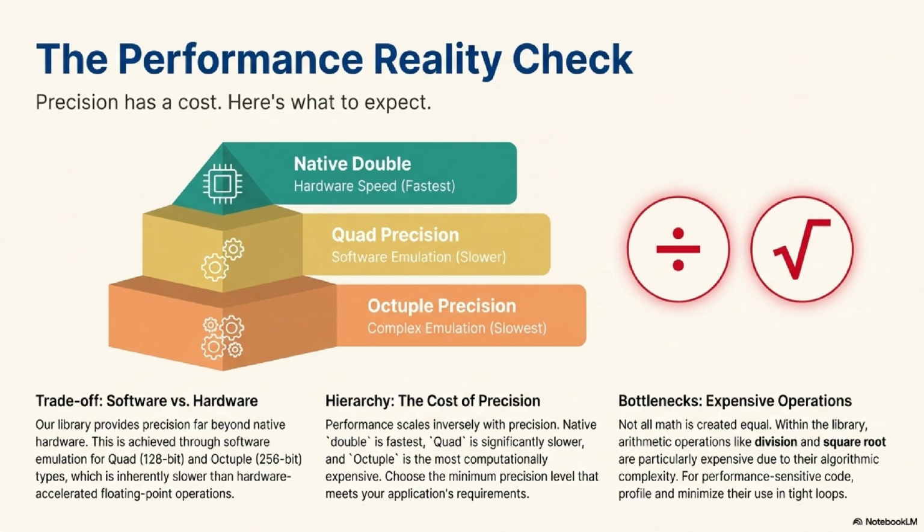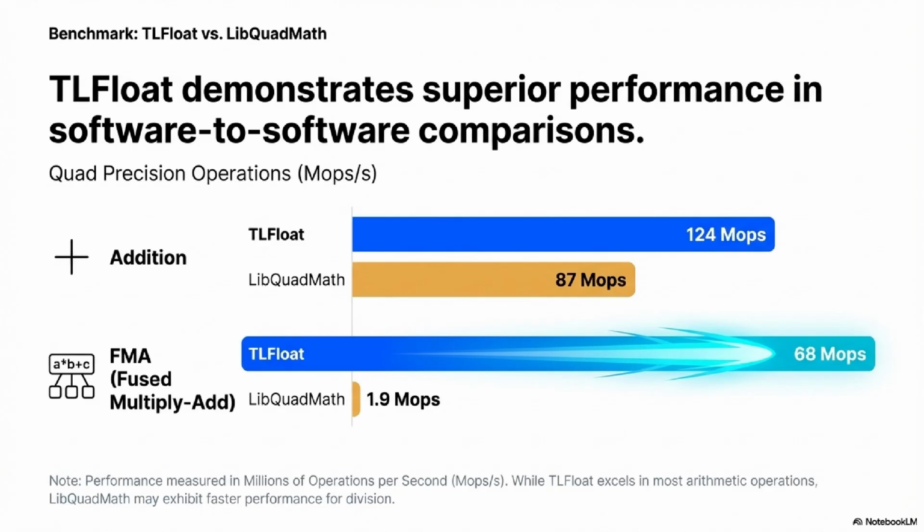But the sources do provide benchmarks comparing TLFloat quad against other software implementations, right? Specifically libquadmath. They do. And this is where TLFloat's optimized engineering really shines, even within the tight constraints of software math. So how does it stack up? For basic operations, TLFloat often outperforms the competition. For instance, the Quad Edition benchmarks show TLFloat hitting about 124 million operations per second, which significantly beats libquadmath's 87 million. And multiplication, similar story: about 102 MOPS for TLFloat quad versus 78 for the reference.